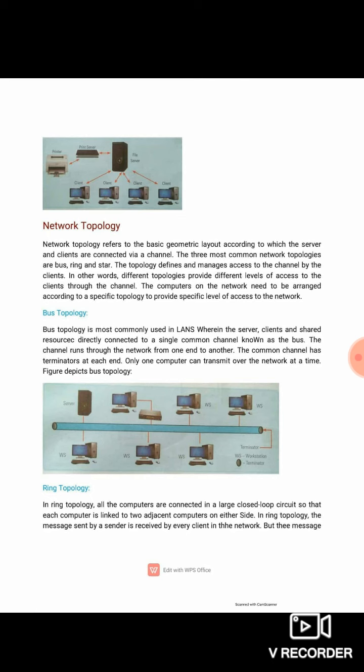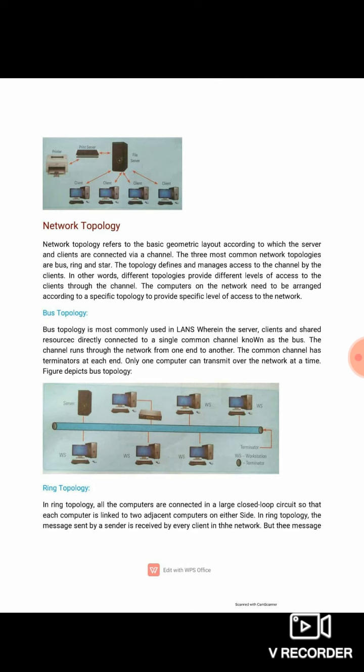Through which all the computers and nodes are connected to each other is a backbone cable or a bus cable, which is also called the backbone for bus topology. It is called backbone because if this backbone cable breaks down, then all the networking between all the nodes goes down. And at both ends of this bus cable, terminators are placed.